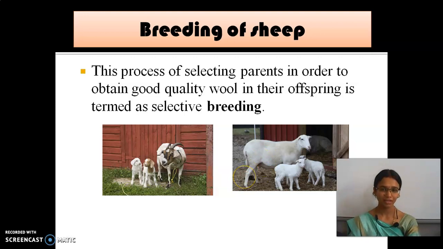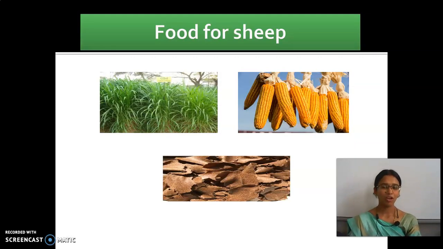Okay. Then what is the food for sheep? To what category does the sheep belong: herbivore, carnivore or omnivore? Your answers, fast. Yes. Very good. Excellent. All of you are correct. They come under the category of herbivore because they eat only plant products. So these are some of the foods which are given to the sheep.